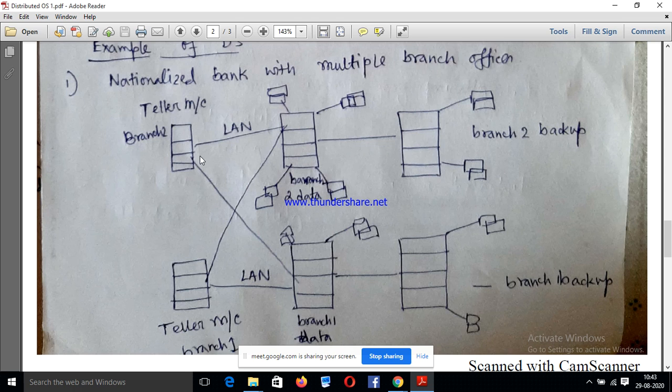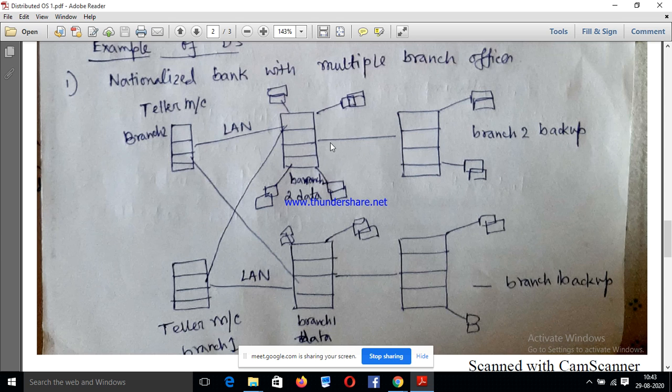This is a teller machine. A teller machine is the central controller which holds the distributed operating system, and there is another teller machine situated in branch number 2. Now each and every branch has its own backup process, which holds every backup data of branch number 1, and likewise for branch number 2.